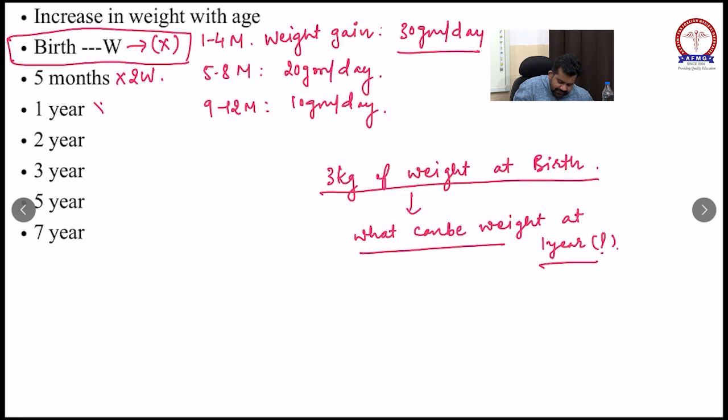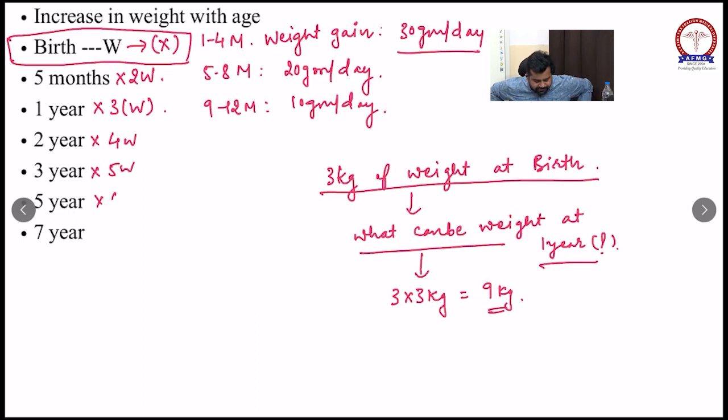During the second year, it is 4 times, then 5 times. At 5 years, it is 6 times, and 7 times the birth weight. Okay, so you remember like this: 5 months, 1 year, 2 years, 3 years, and then 5 and 7 years. So 2, 3, 4, 5, 6 and 7 times the birth weight.